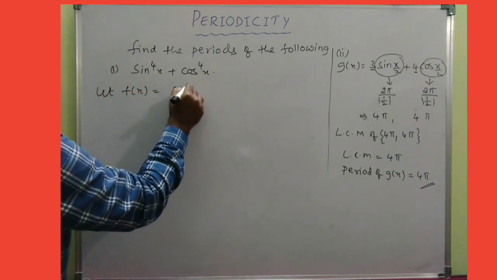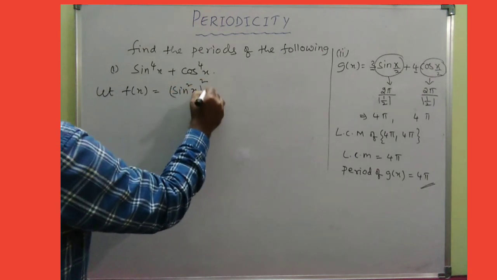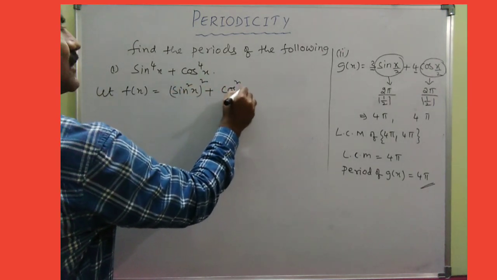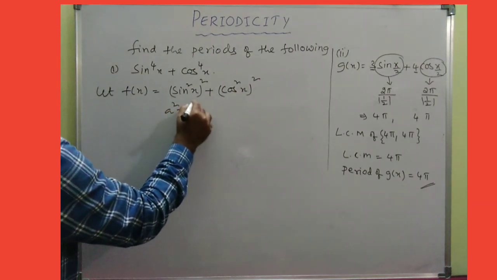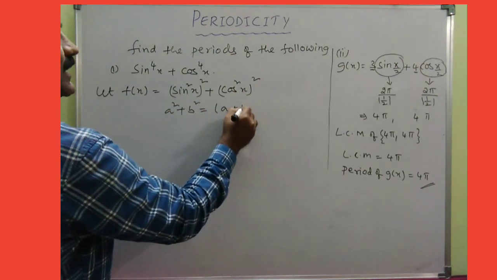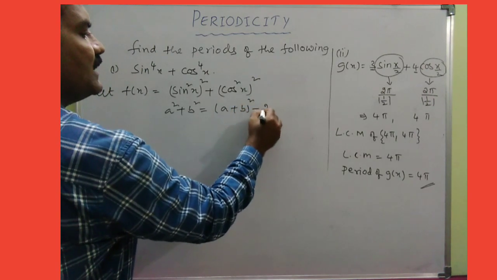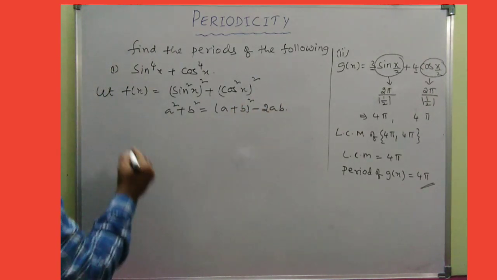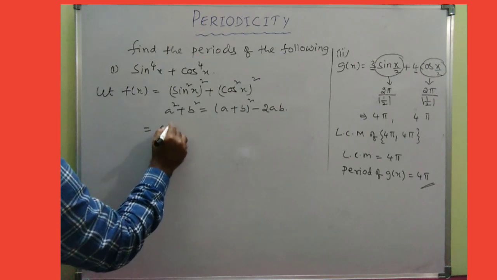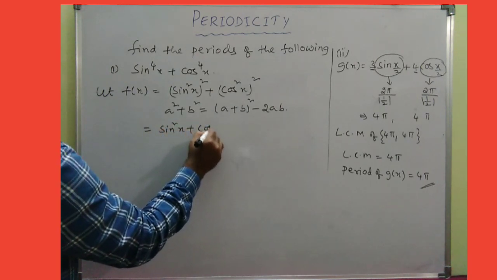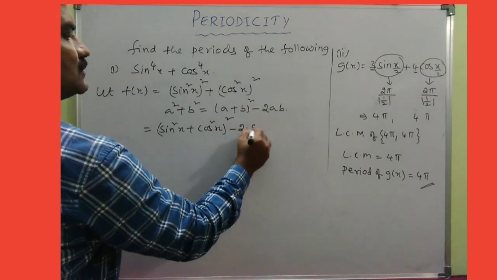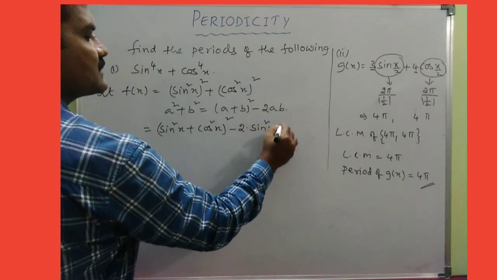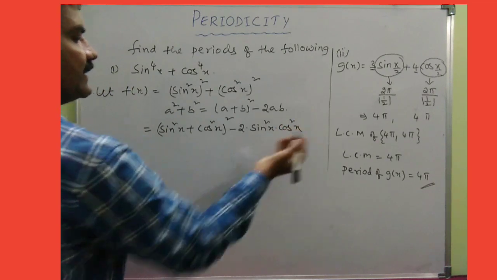So finally I want to write this as (sine square x) whole square plus (cos square x) whole square. This is in the form of a square plus b square, which can be written as (a plus b) whole square minus 2ab. So according to that, I can write it as (sine square x plus cos square x) whole square minus 2 into sine square x into cos square x.